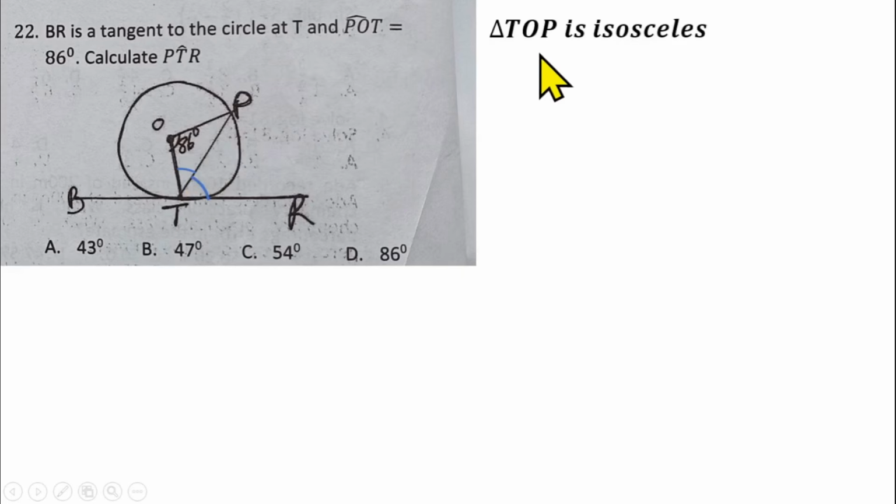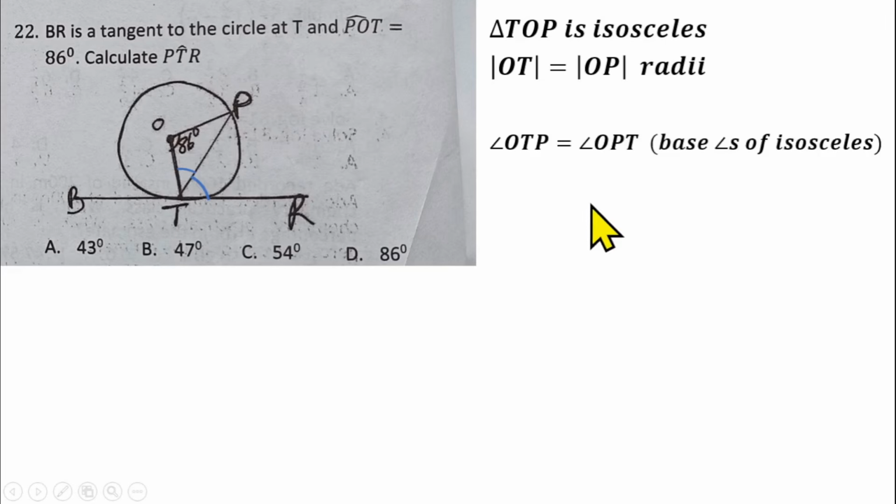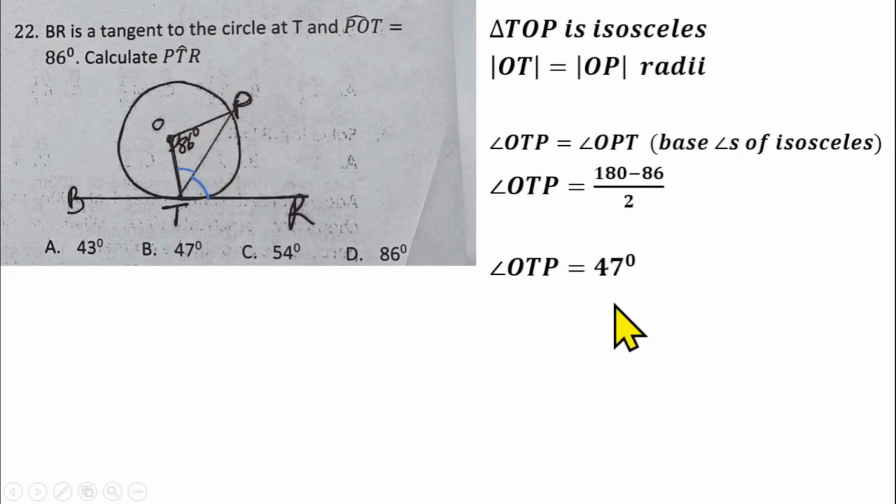So I said triangle TOP is an isosceles because line OT is equal to side OP, they are radii. Then angle OTP, the angle here, and angle OPT, the angle here, they are equal because they are base angles of isosceles. So let's find angle OTP, which is the angle here. That will be 180 minus 86 divided by 2. So that gives us 47.